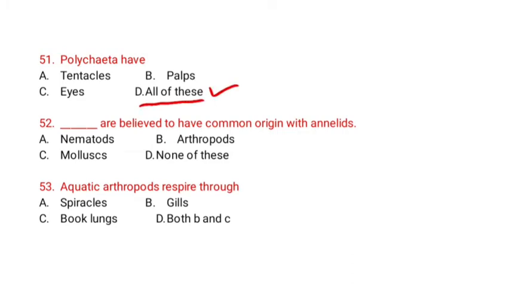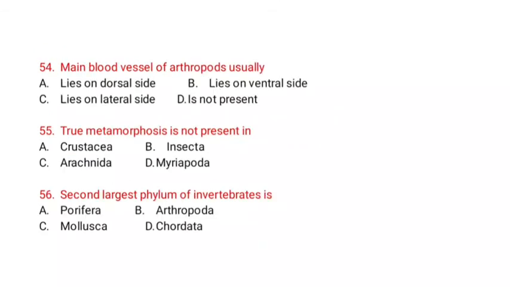Dash are believed to have common origin with annelids. Nematodes, arthropods, mollusks, none of these. Option B is correct. Arthropods are relatives of annelids. Aquatic arthropod respires through spiracles, gills, book lungs, both B and C. Option D, both B and C. Heart of arthropods usually lies on dorsal side, lies on ventral side, lies on lateral side, not present. Option A is correct. True metamorphosis is not present in crustacea, insecta, myriapoda, arachnida. Option C is correct, Arachnida.